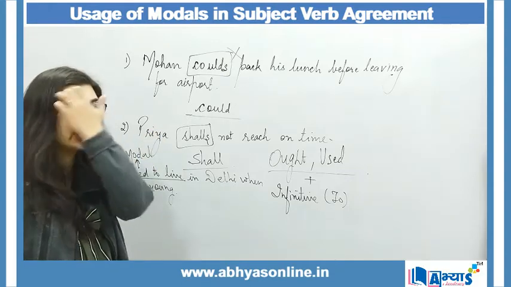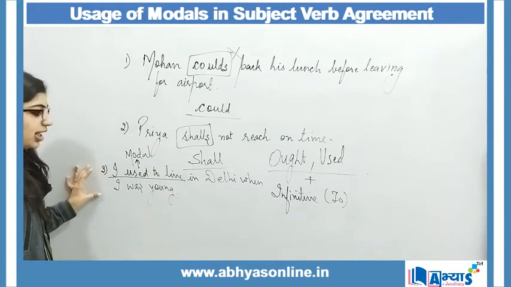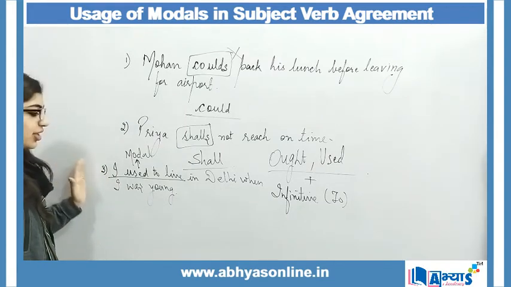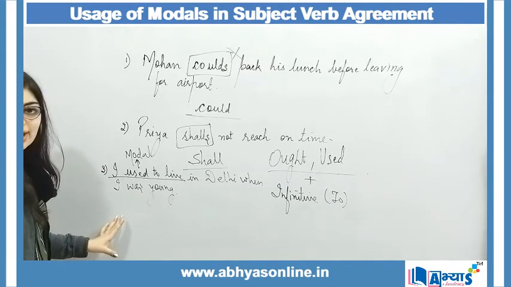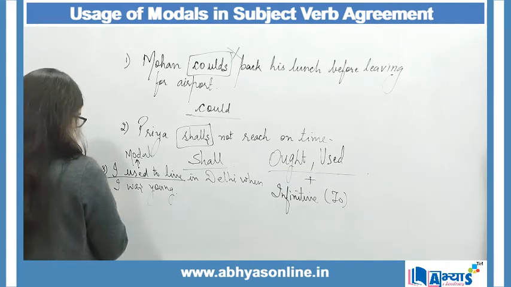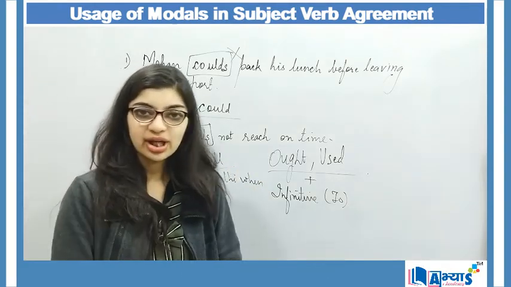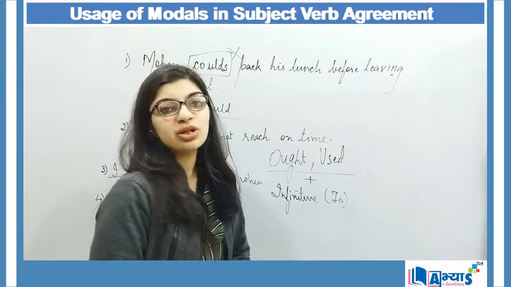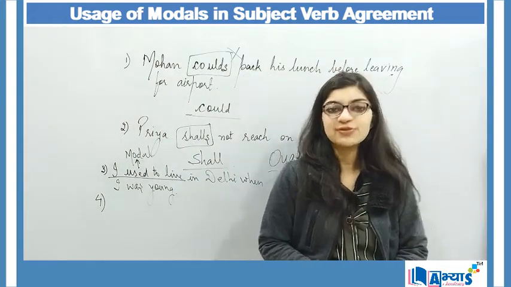So this is another usage of modals in subject verb agreement, which has to be remembered because this is again an exception.